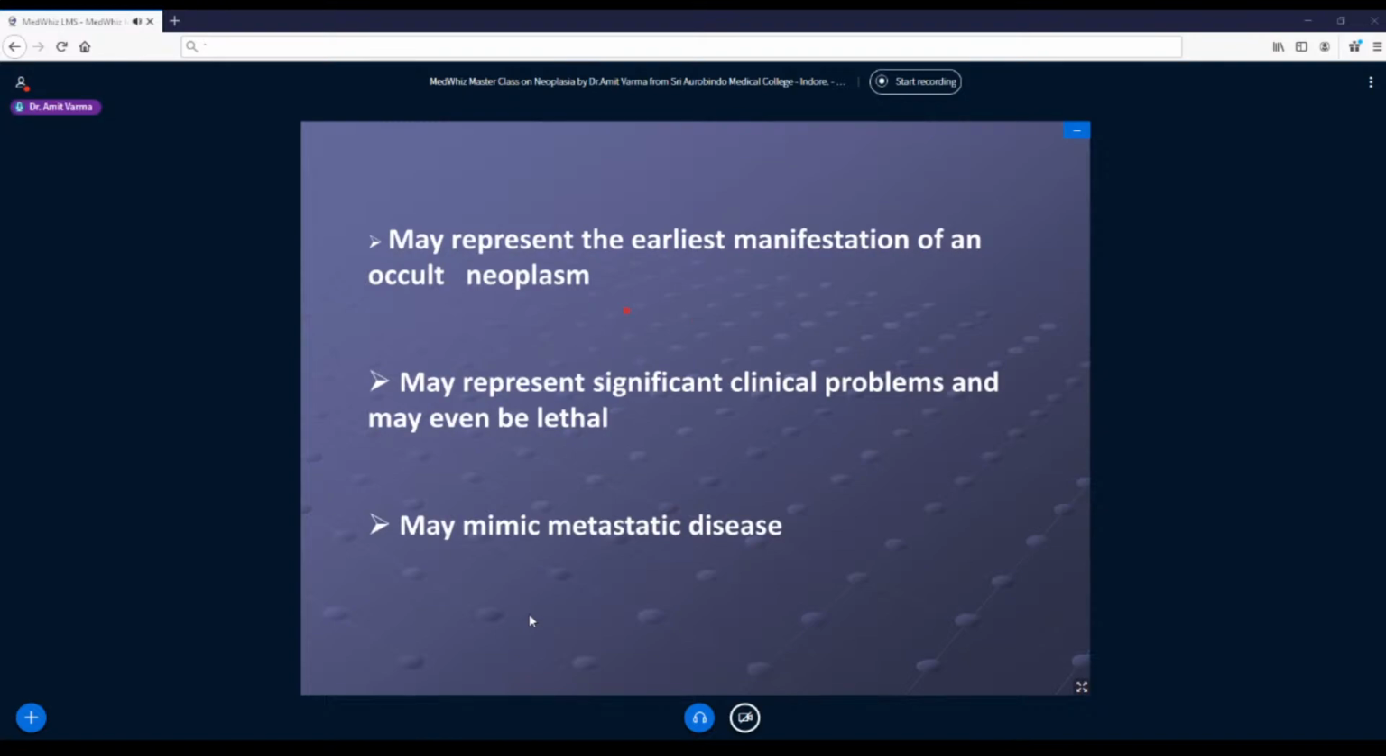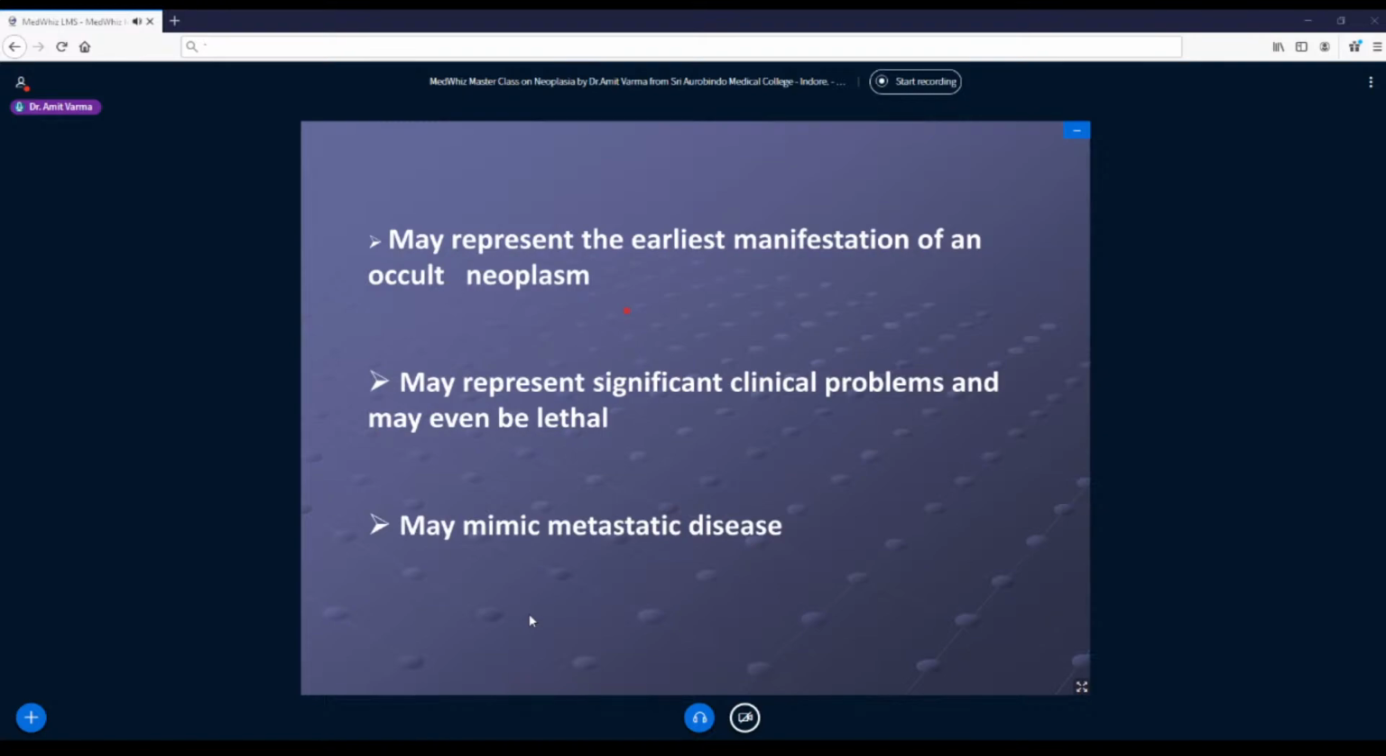So paraneoplastic syndromes may be the earliest manifestation of occult neoplasm. What is occult? One which is not visible, right? So is it really occult? It is not occult, but actually clinically it is not visible. Now something is sitting within the abdomen and the patient is coming with symptoms of flushing, tachycardia, diarrhea. So obviously on your palpation you don't feel any tumor. That's when you will label it as an occult neoplasm.